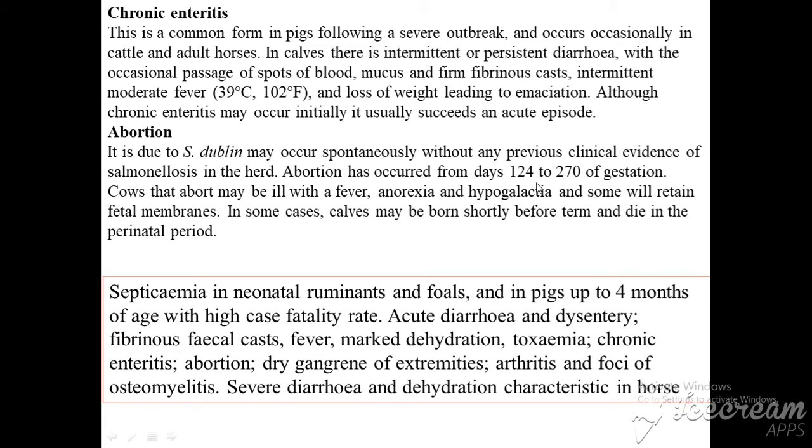There is intermittent or persistent diarrhea, occasionally passing with a spot of blood and mucus and firm fibrous casts. And of course, there is also fever and loss of weight. If we describe the difference between chronic and acute diarrhea, we can say there is a spot of blood and mucus with the diarrhea, and maybe we can differentiate between them.